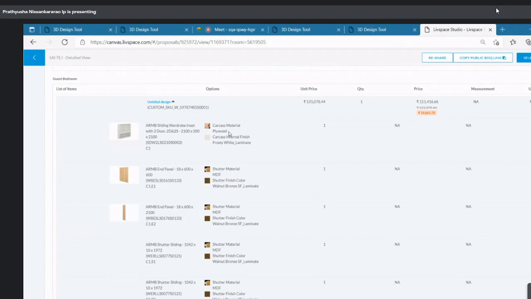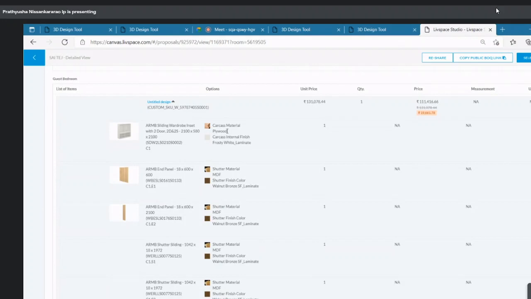As I said earlier, the main part of the price will come in the carcass only. The shutters are of less price because I have used plywood in the carcass. It shows a major difference. If I had used MDF or HDHMR, it would come down by at least 20 to 30,000. So let's say we are using the cheapest material.